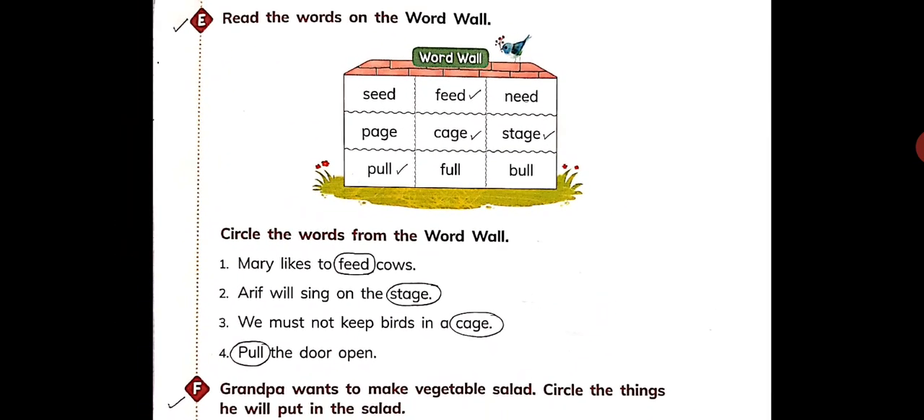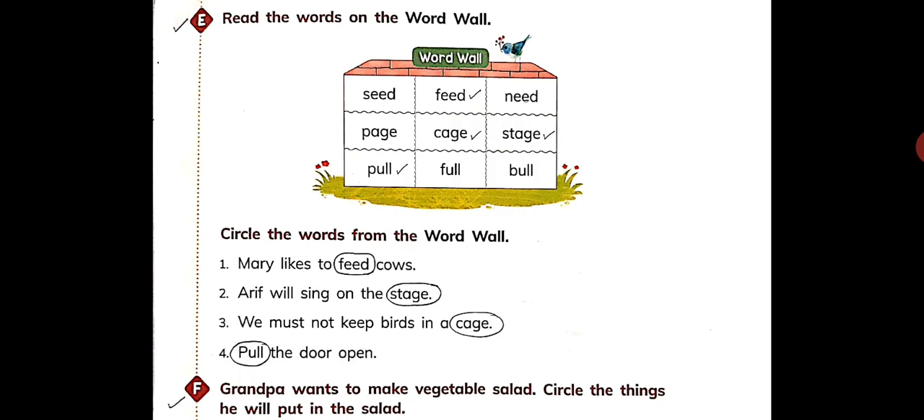Read part E. Read the words on the word wall. It is like seed, feed, need, page, cage, stage, pull, full, bull. Alright. Now circle the words from the word wall. You are given few sentences in which you have to circle those words that are there on the word wall. One example is shown to you. In the first sentence, the word feed is circled as it is there on the word wall. Fine. Likewise, you have to do in other parts also.